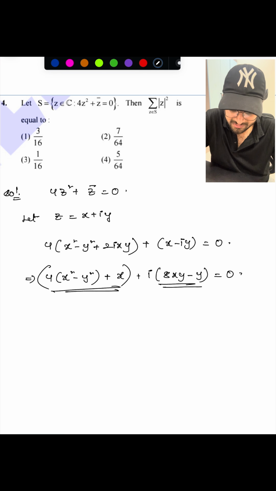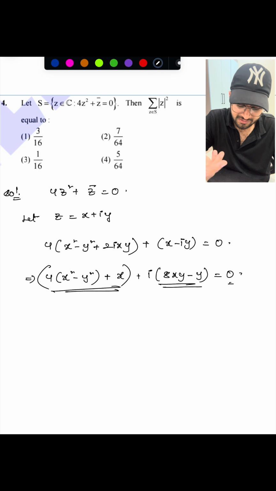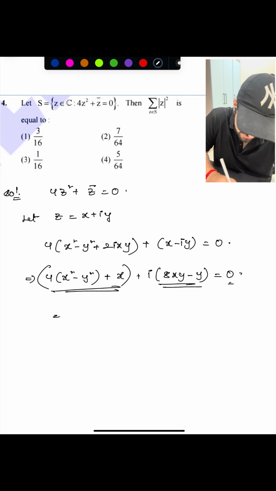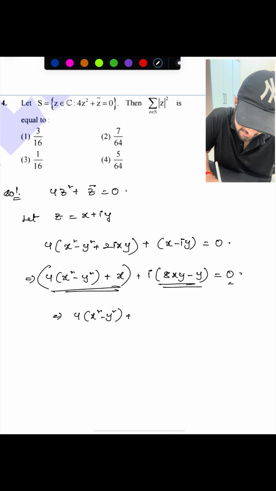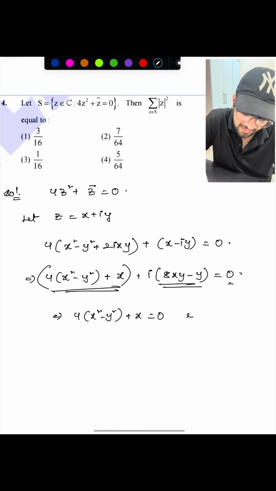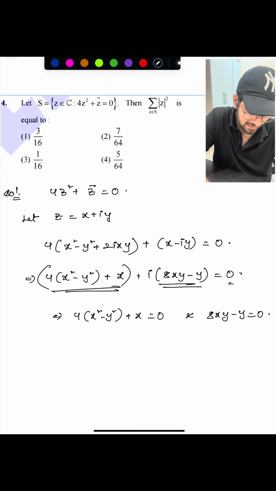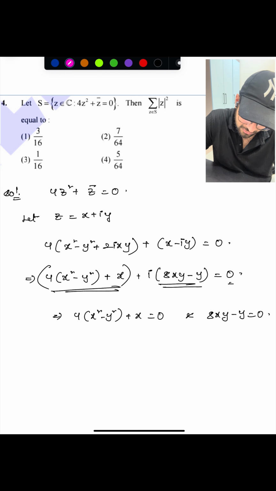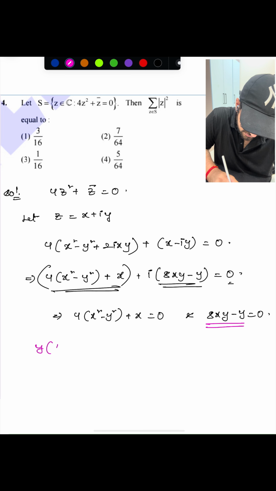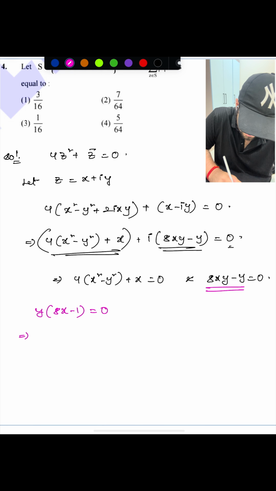One complex number being 0 means the real part must be 0 and the imaginary part must also be 0. So 4 times x square minus y square plus x must be 0, and 8xy minus y should be 0. I will consider this condition here. y times 8x minus 1 equals to 0, which indicates y equals to 0 or x equals to 1 by 8.